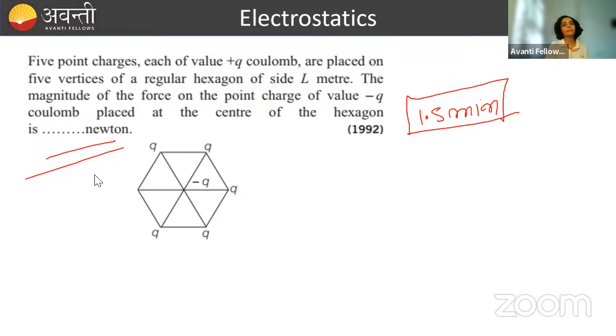Please do consider once again. Just I will give you one hint. There is no charge on this corner. है ना? इस कॉर्नर पे कोई चार्ज नहीं है. There are charges kept on 5 corners only. है ना? So see the things carefully.